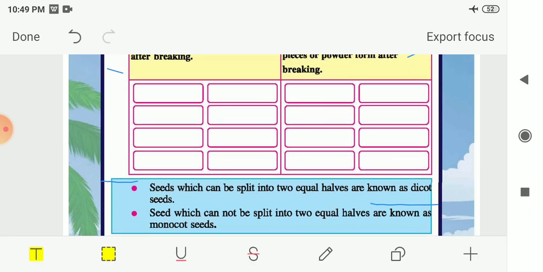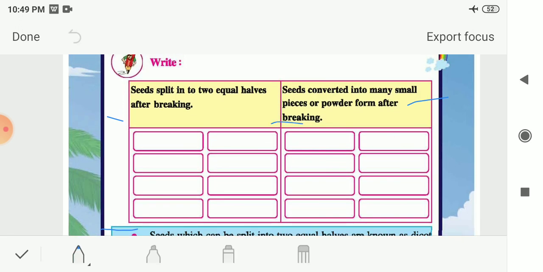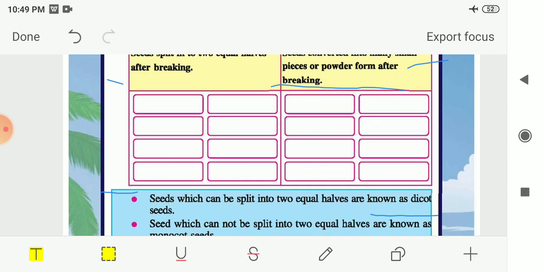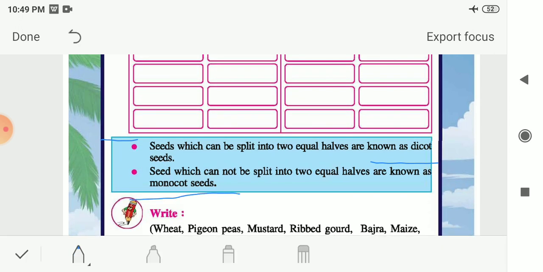In the next column, it is given to you the seeds that are converted into many small pieces or powder form after breaking. This kind of seeds are known as the monocot seeds. Here it is given that these seeds cannot be split into two equal halves. You cannot make two equal halves from this kind of seeds, and when you try to break them, you will find small pieces or powder form of these seeds. So those seeds are known as the monocot seeds.